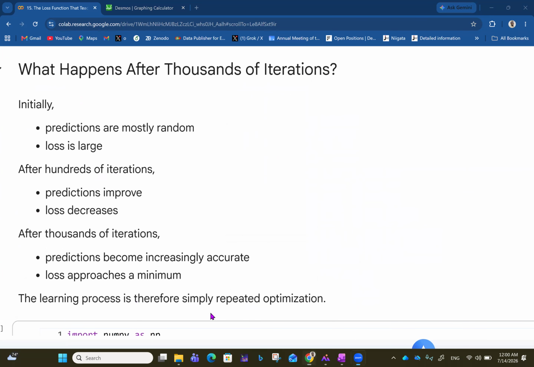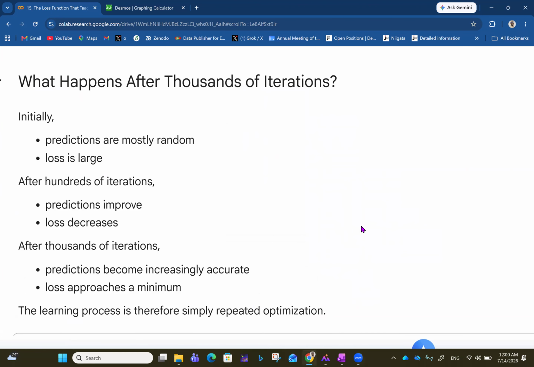Now, what happens after thousands of iterations? Initially, predictions are mostly random, and then the loss is large. After hundreds of iterations, predictions improve and loss decreases.